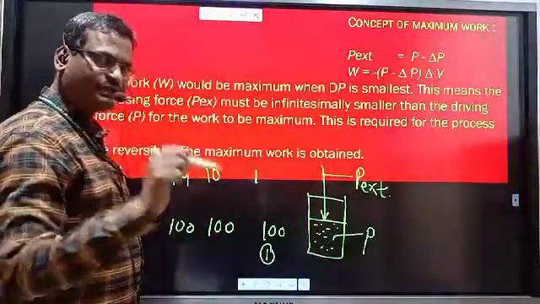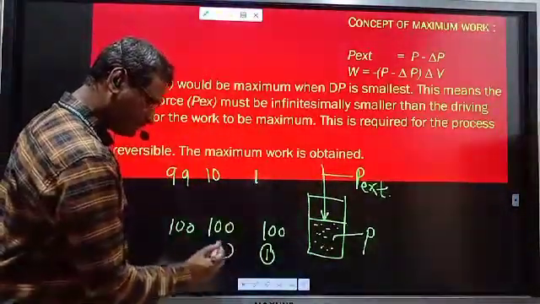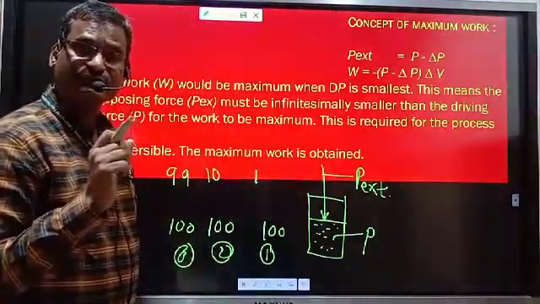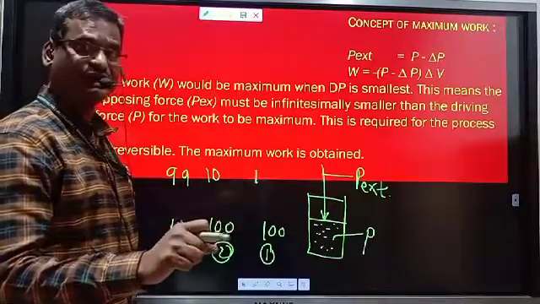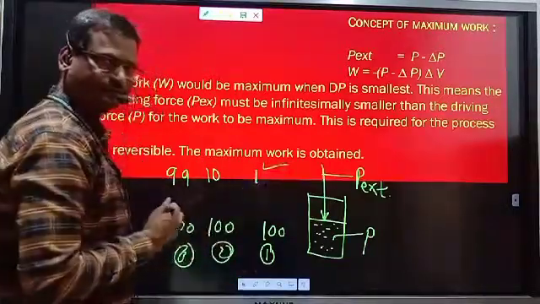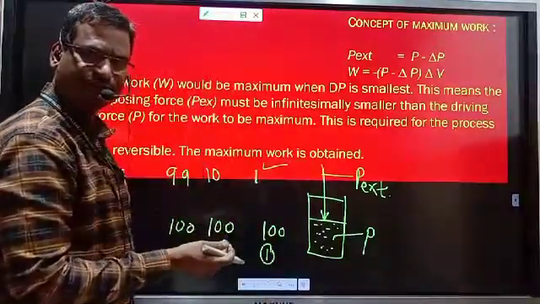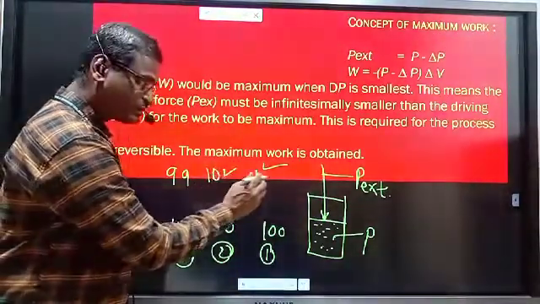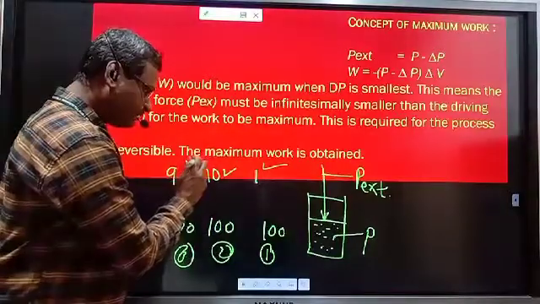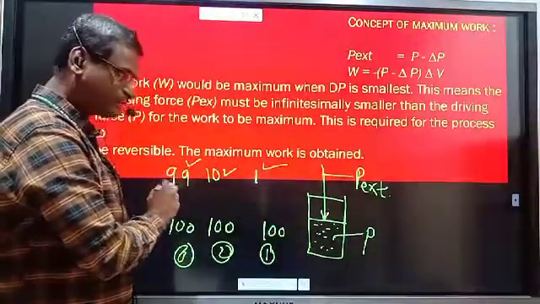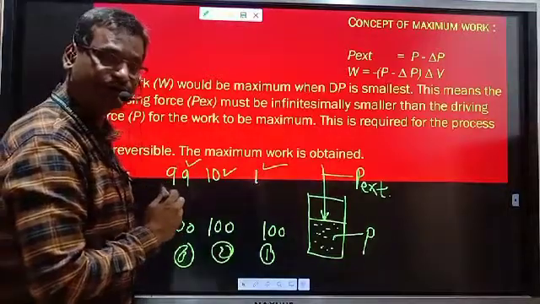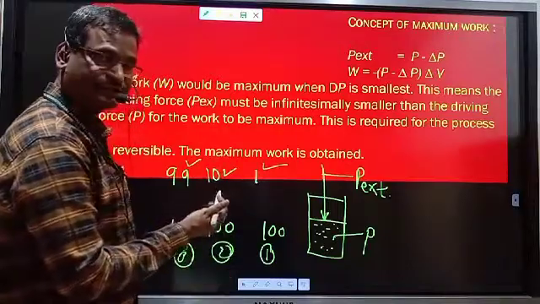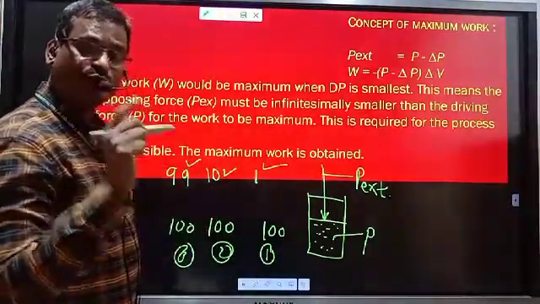Now can you imagine if this is process 1, this is second, and this is third, in which case expansion take place in a fast manner. Fast expansion is in the first case. Sudden expansion take place in a fast manner in one step. Here expansion is slightly slow as compared with first process, and here it is with minimum speed. This is also expansion but take place with the minimum speed because opposing pressure is greater. Expansion take place but that take place with a very low speed.